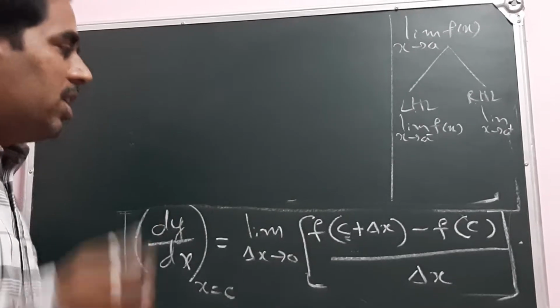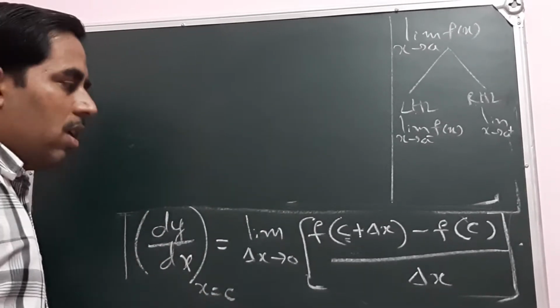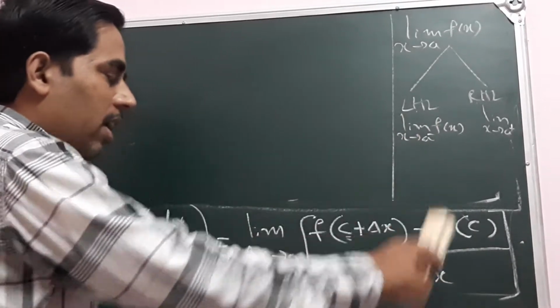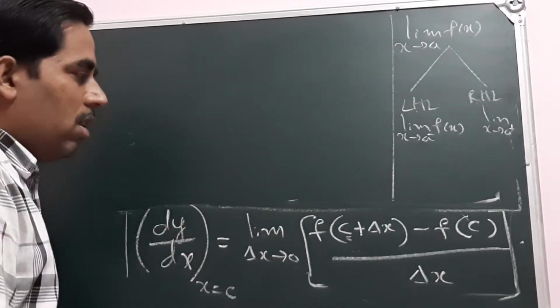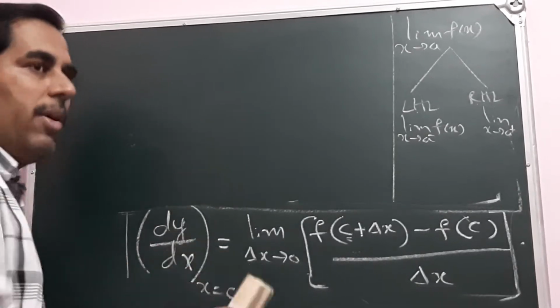In a similar way, the derivative at a point exists provided the limit on the right hand side exists.